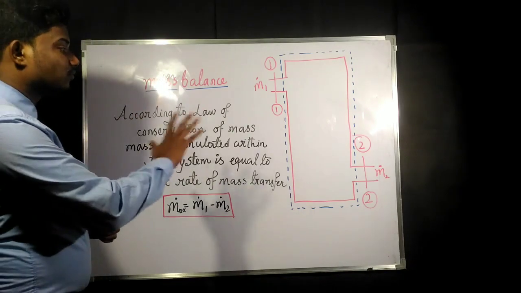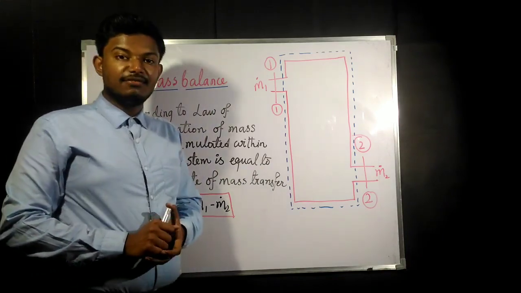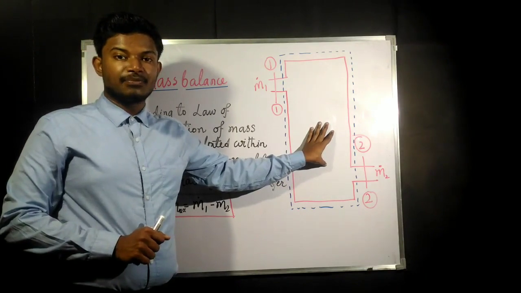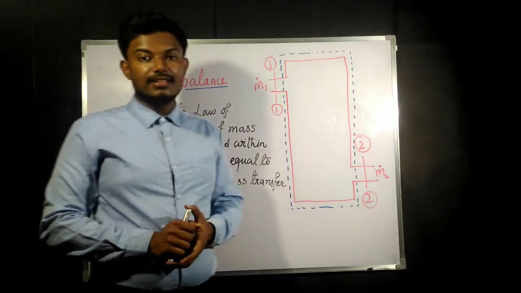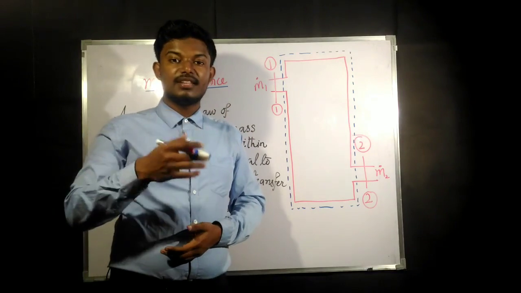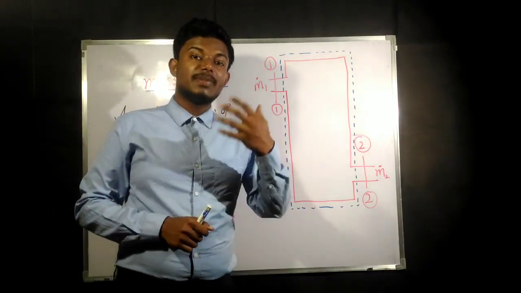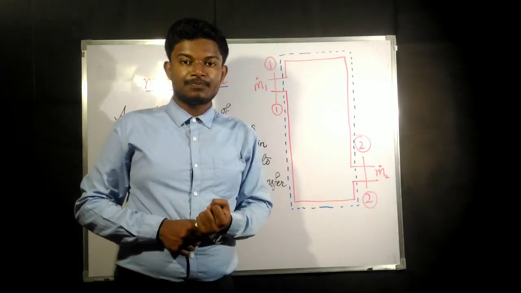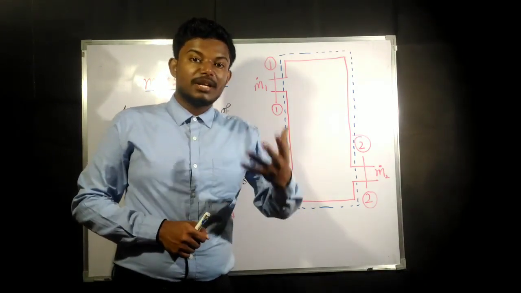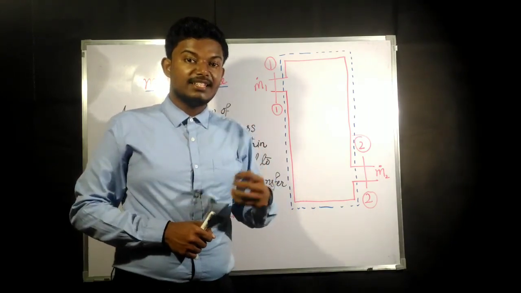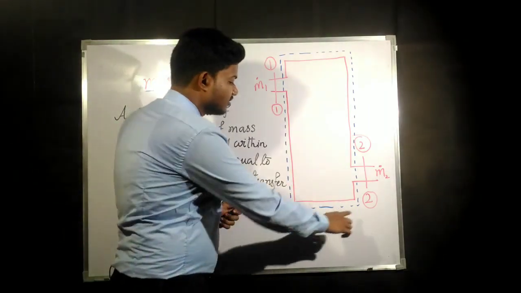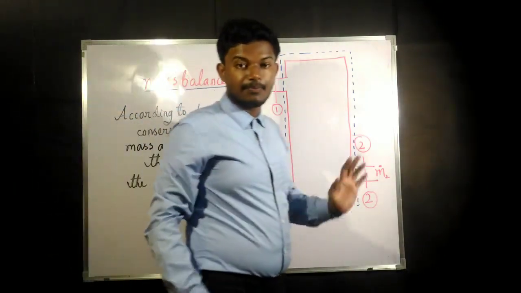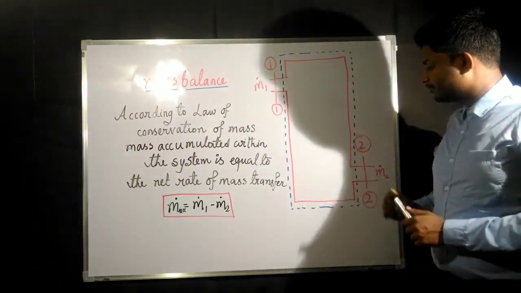Now this flow system is considered to be a steady flow. Our assumption for this type of flow work is going to be steady. So what do you mean by steady? If a steady flow is there, that means with respect to time, there is not going to be any change in the properties of a system. Now our system is this, whatever is bordered by the blue dots. This is our system.